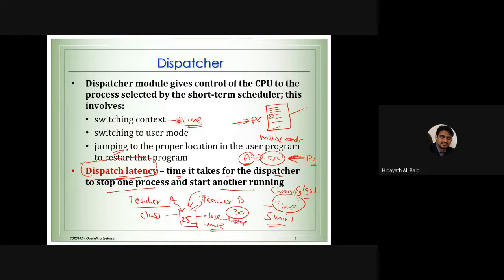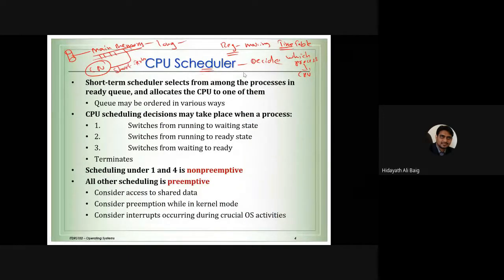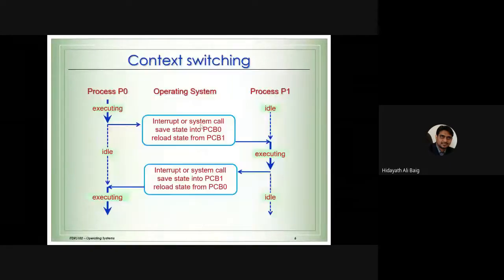So that is very important, because it is a little time, but there is some time. It is not like 0 milliseconds. It will be some time because it takes some time to remove the process and some time to load the process into the memory. So that is called the job of the dispatcher. So we discussed 2 points. Scheduler is going to schedule the jobs, which decides the timetable kind of thing, and dispatcher is going to execute that job. Okay. Now, finally, with this one slide, I will complete.